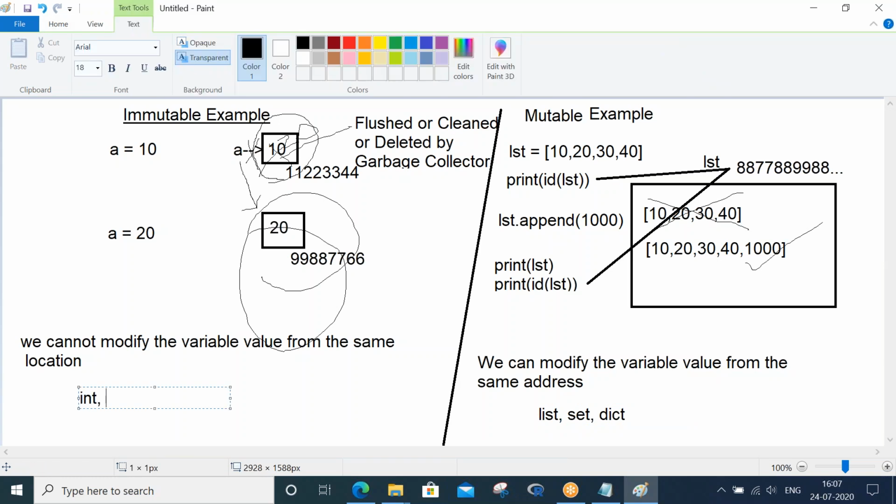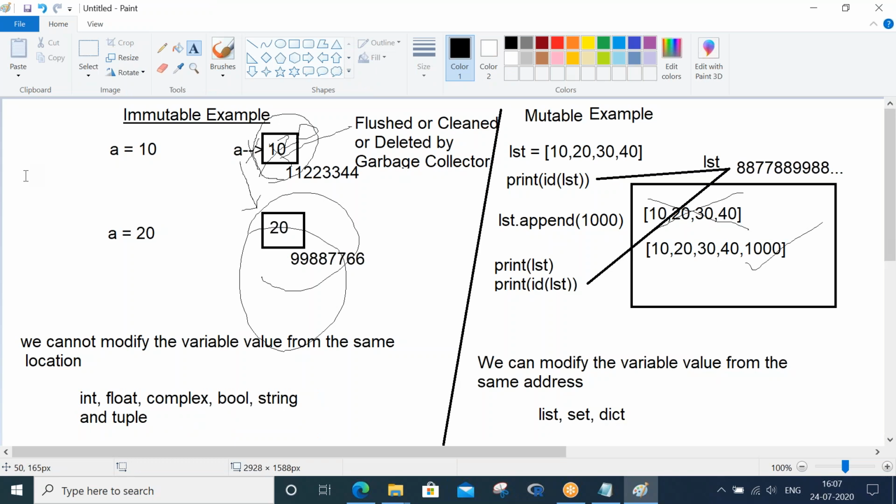Int, all fundamental types: int, float, complex, bool, string, and tuple. So these are the data types which come under immutable type, and these are the data types which come under mutable type.